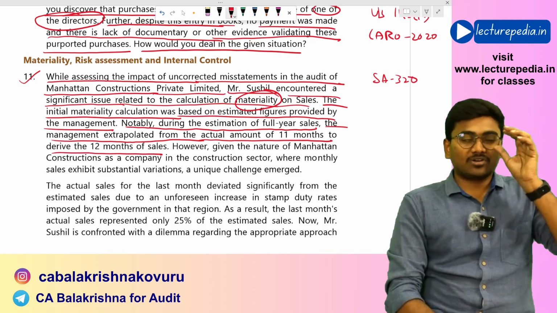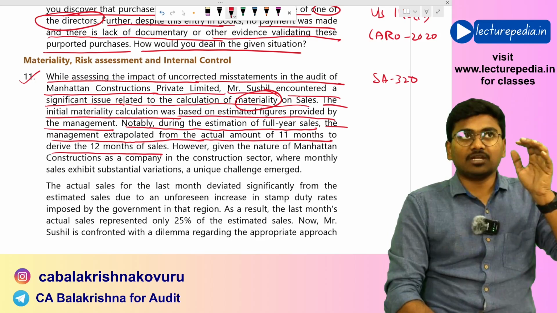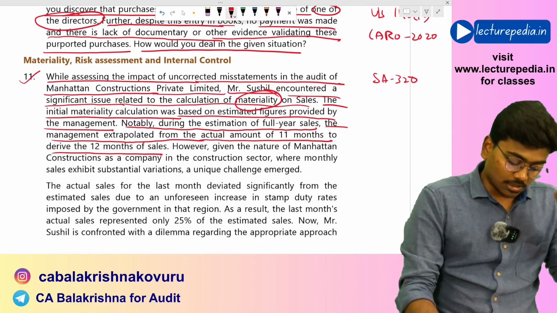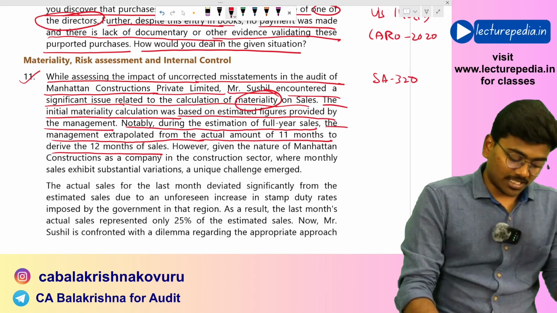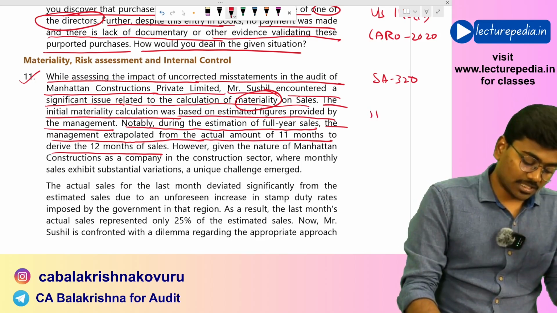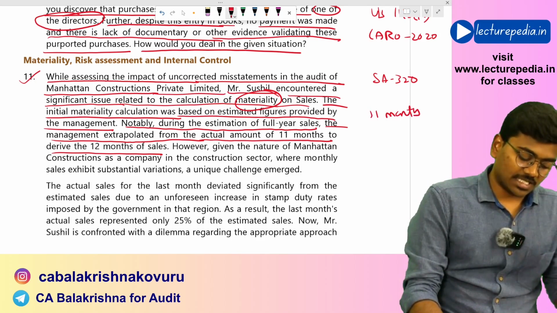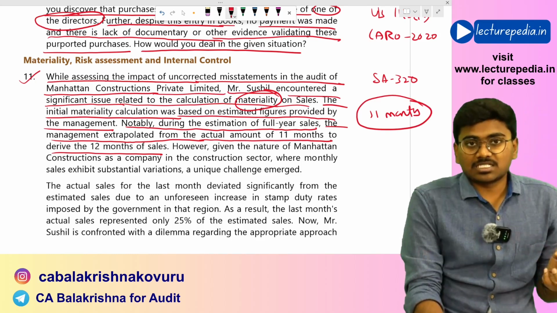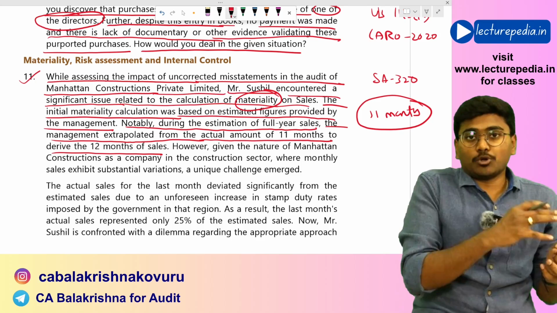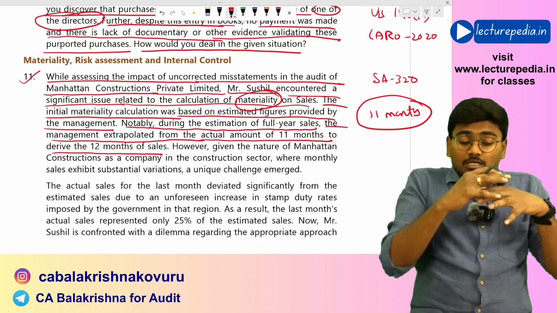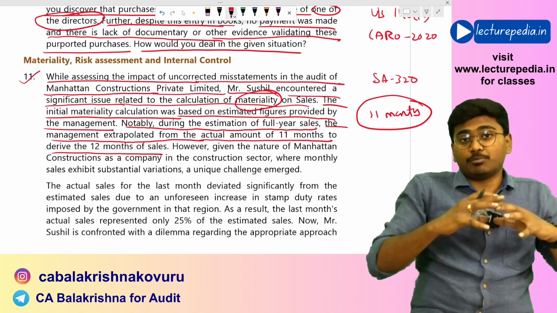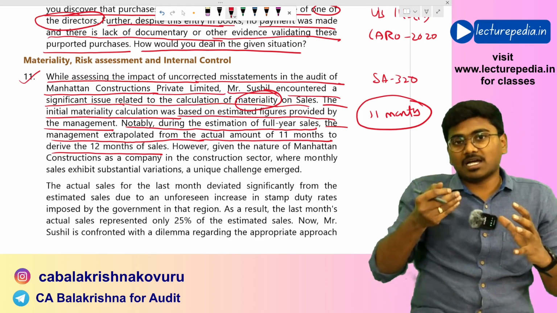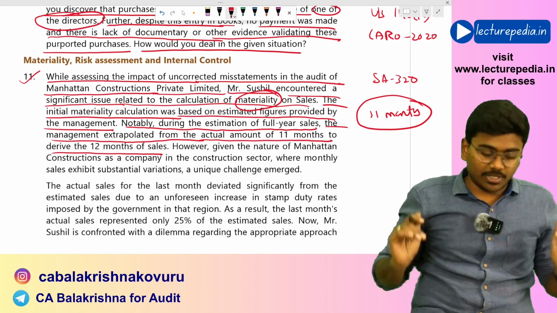Okay, while calculating initial materiality, it was calculated based on the figures that are provided by management for 11 month sales. Management has provided 11 month sales to the auditor. Now auditors, based on these 11 months sales, have extrapolated it to find out the sales for the entire 12 months, and based on that extrapolated figure, the auditor has determined the initial materiality level.